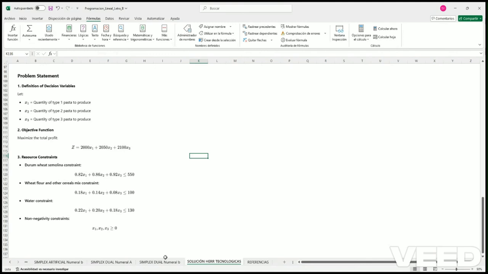Then we have the constraints, which are the resources. Those are the resources that we have available in order to produce our three types of pasta. We cannot produce more pasta than our resources can give us.